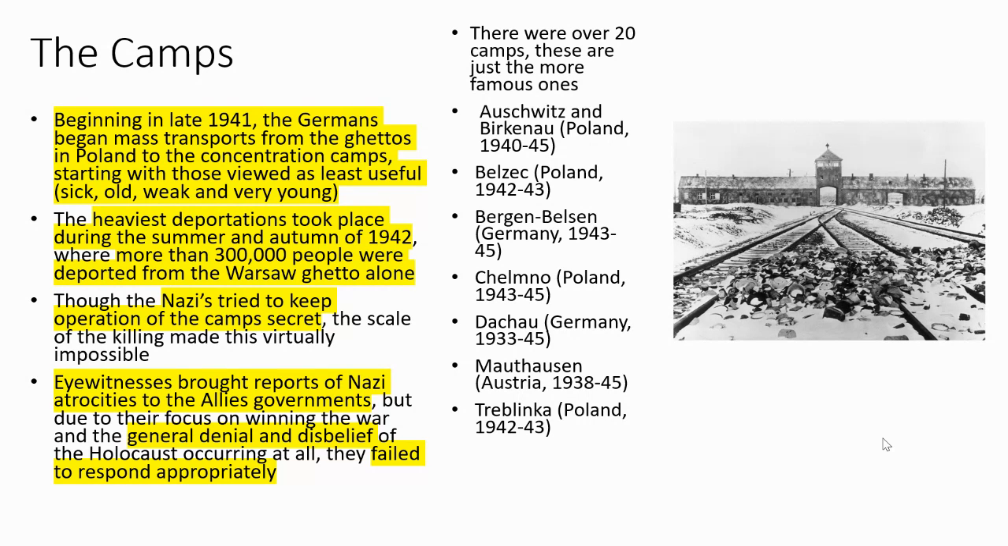So there were over 20 camps. These are just the more famous ones. Auschwitz and Birkenau, which was in Poland, 1940 to 45. Belzec, Poland, 1942 to 43. Bergen-Belsen, Germany, 1943 to 45. Chelmno, Poland, 1943 to 45. Dachau, Germany, 1933 to 45. Mauthausen, Austria, 1938 to 45. And Treblinka, Poland, 1942 to 43.